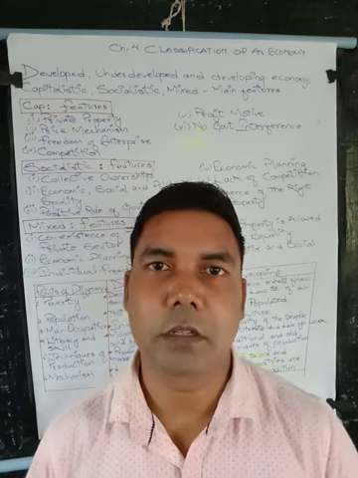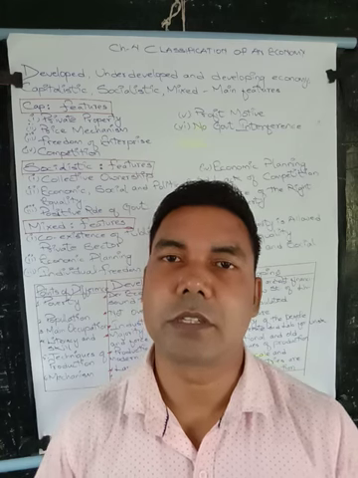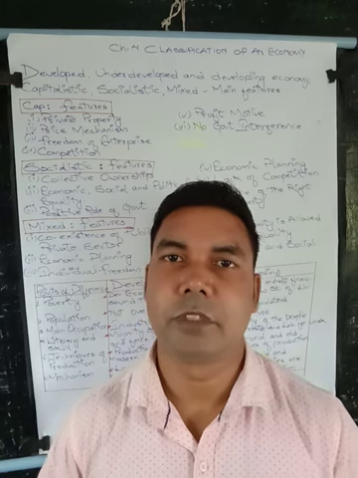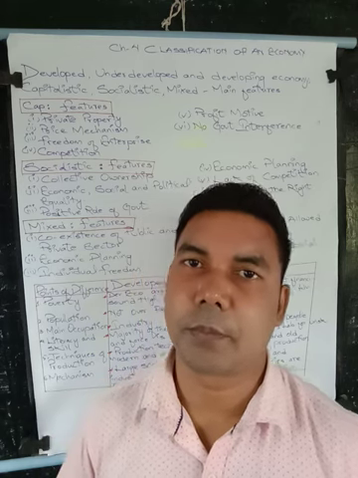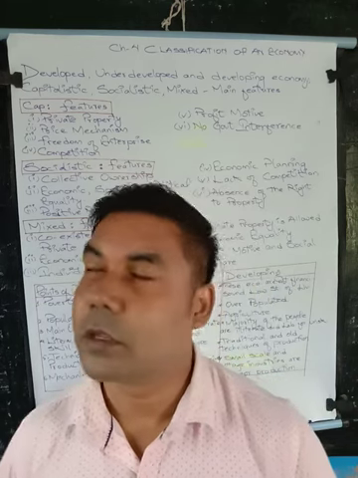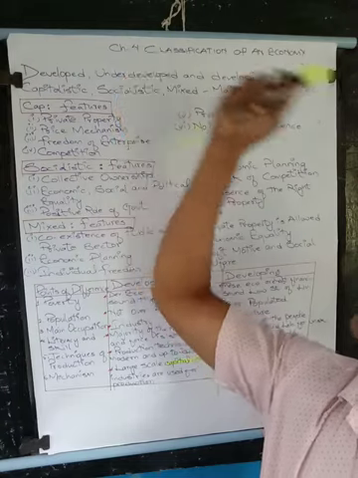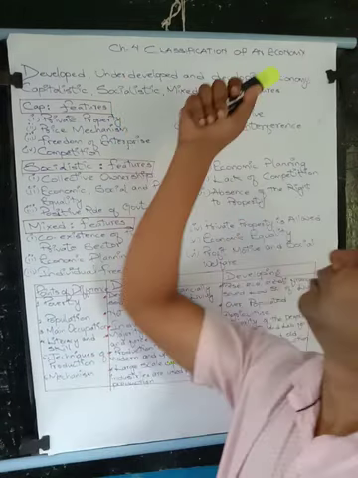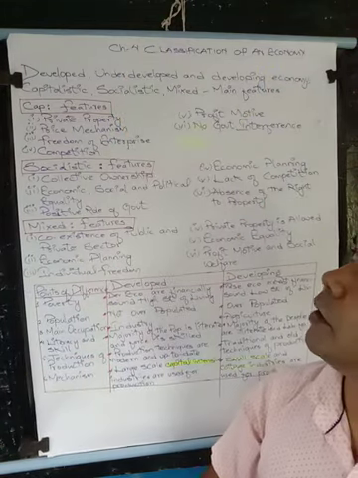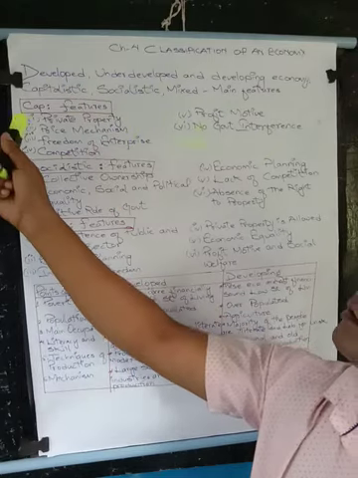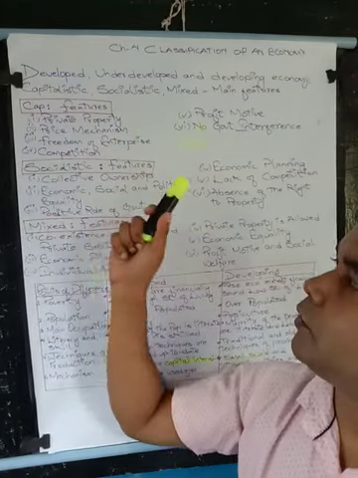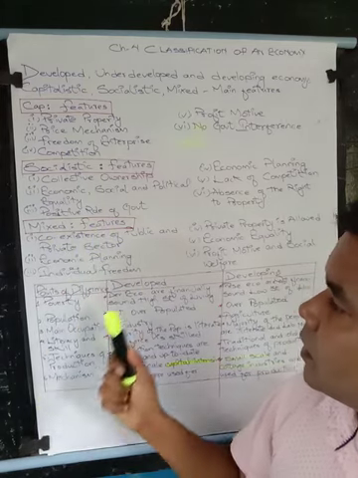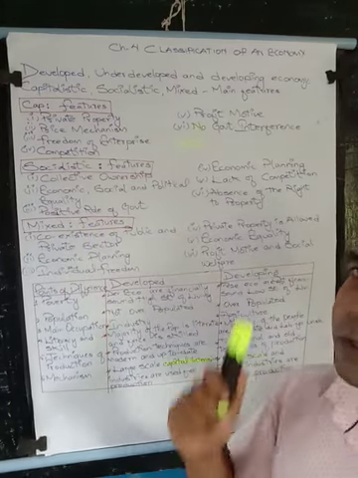So this is what is there in our today's chapter. Here we complete our fourth chapter, that is classification of an economy. We have discussed the capitalist economy features, socialistic economy features, mixed economy features, and developed and developing economies.